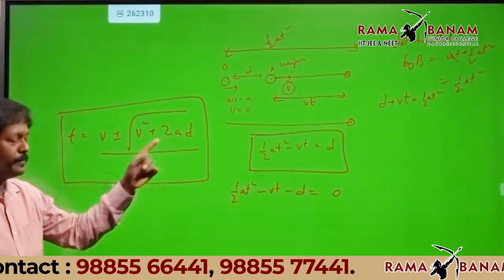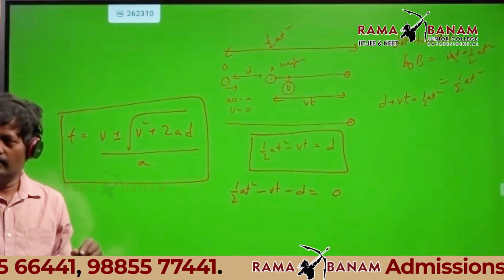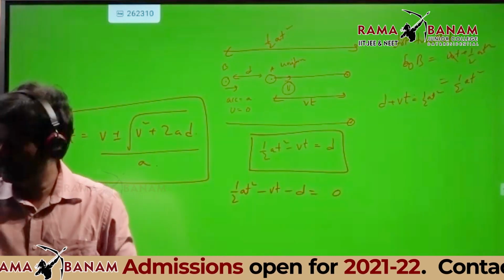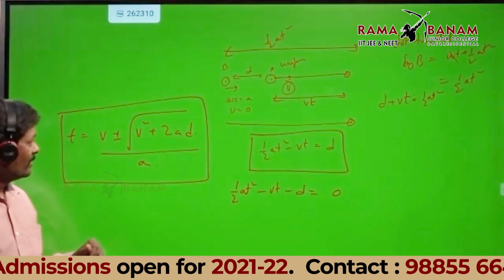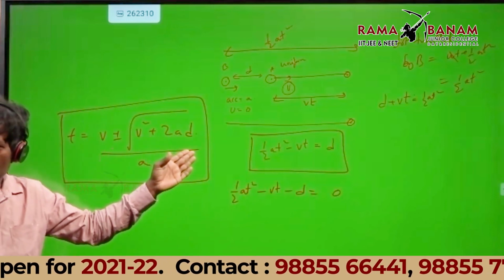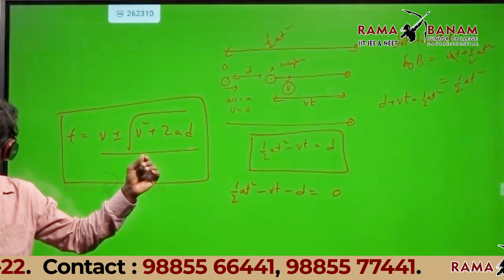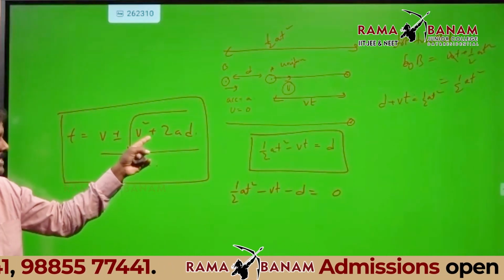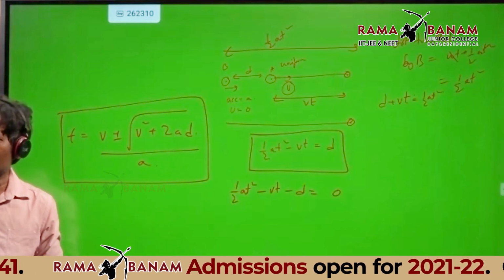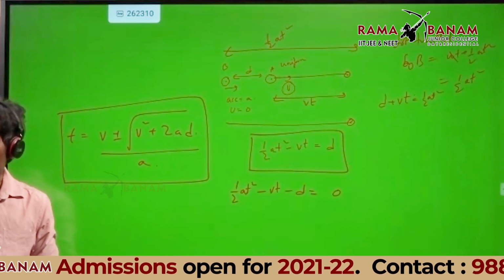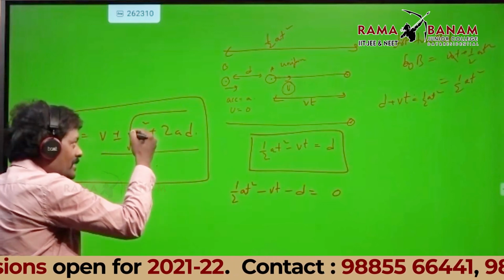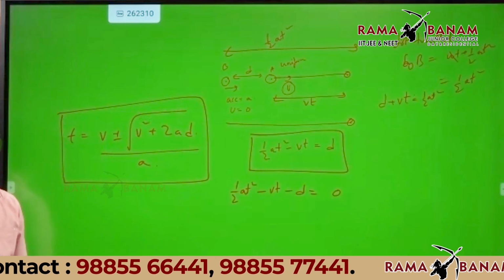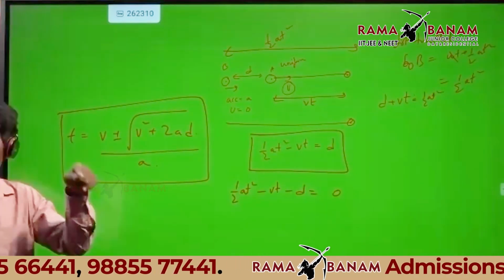B square plus 2AD should be greater than 0. Already it is greater than 0. Plus sign is there, no need to check that. This discriminant will automatically be positive. It cannot be negative, because only if you have a minus sign do you have to check.